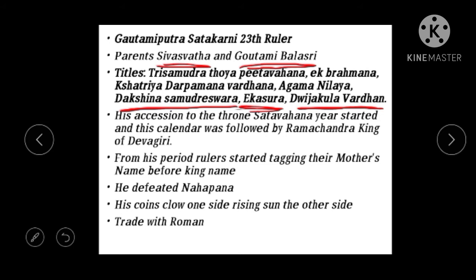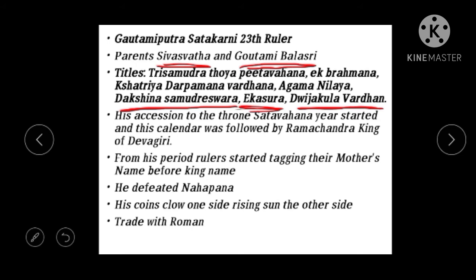And we see the next one, his accession, when he came to the throne as a king. The year of his accession is considered the Shatavahana year, and this year is celebrated as the Shatavahana year.